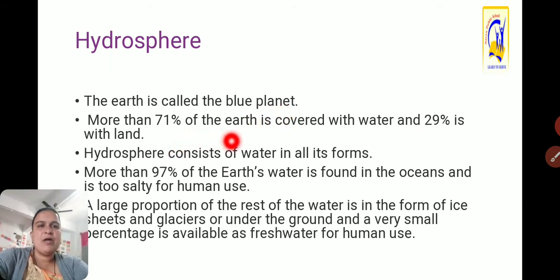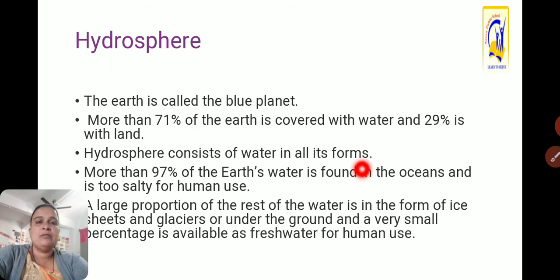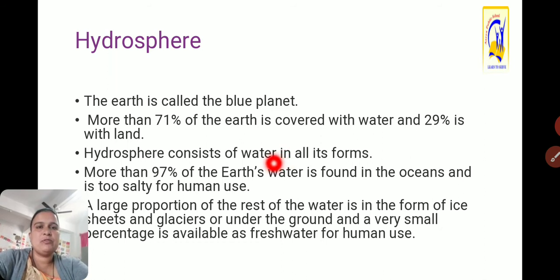More than 71% of the earth is covered by water and 29% is land. Hydrosphere consists of water in all its forms, in the form of ice, in the form of steam, then in the form of liquid. So it consists of water in all its forms. More than 97% of the water is found in the oceans and is too salty for human use.